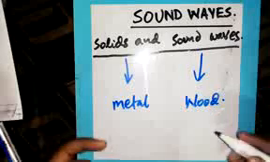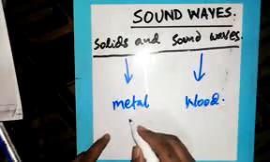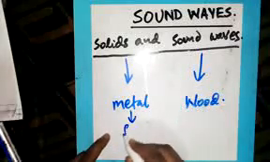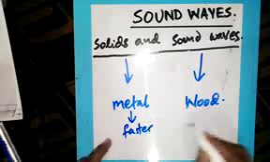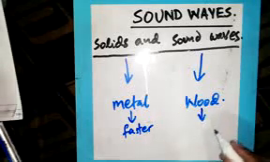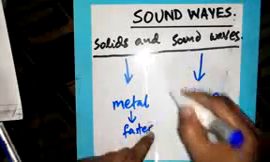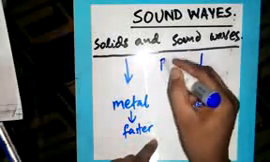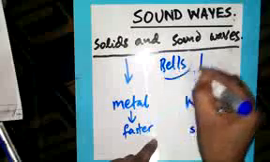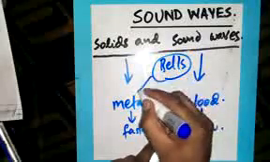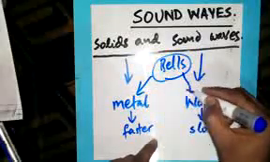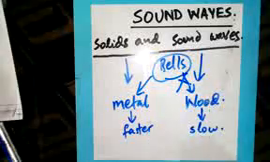vibration is faster in metals. Therefore, in metal, particle vibration is faster compared to wood, where particle vibration is what? Is slow. And it is due to this reason bells are always made with metal and not with wood.